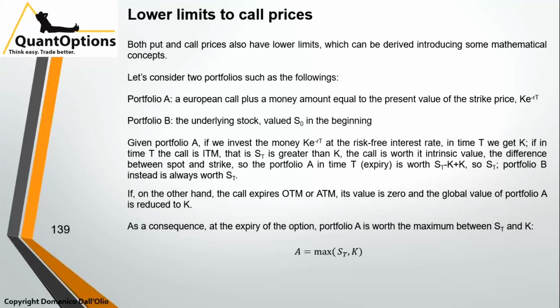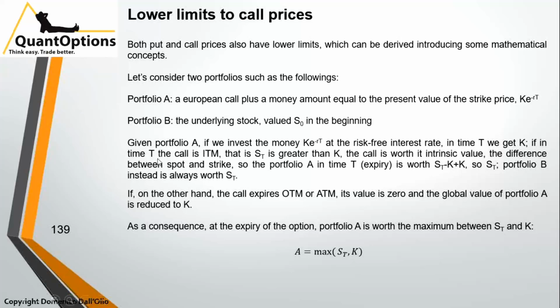Let's consider two portfolios such as the following. Portfolio A, a European call plus a money amount equal to the present value of the strike price, K e^(-rT). Portfolio B, the underlying stock, valued as 0 in the beginning, the current value of the stock. Given portfolio A, if we invest the money K e^(-rT) at the risk-free interest rate, in time T it becomes K.